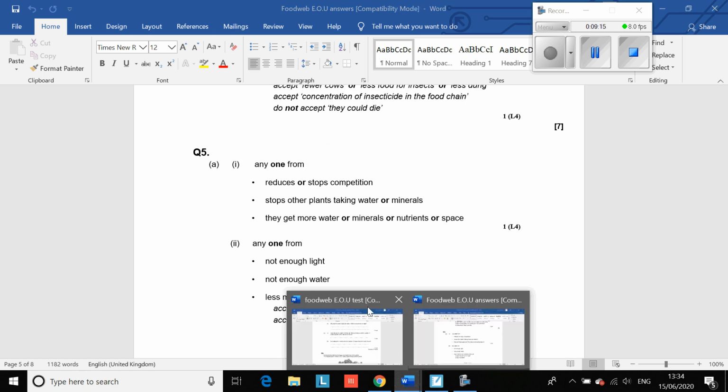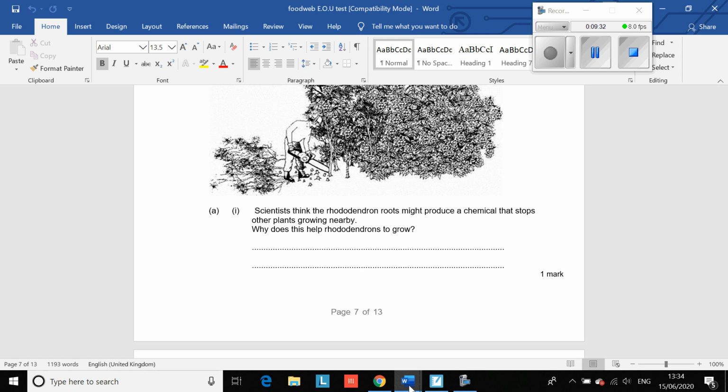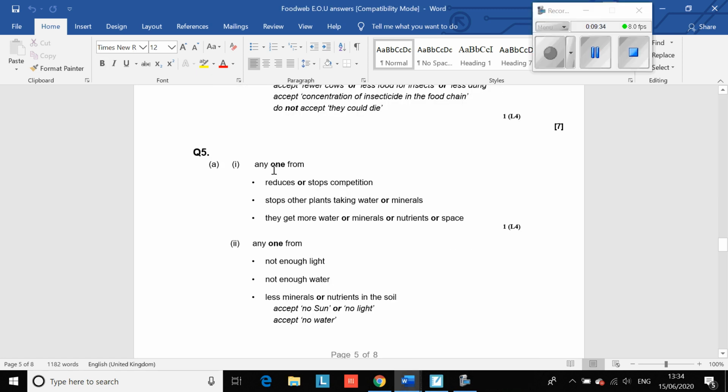Question number 5. Rhododendron plants grow bigger and faster than other plants. The drawing below shows a man cutting down a rhododendron plant. Scientists think the rhododendron roots might produce a chemical that stops other plants growing nearby. Why does this help the rhododendron to grow? Okay, so because it reduces or stops competition, stops other plants taking water or minerals. They get more water and minerals, nutrients or space.